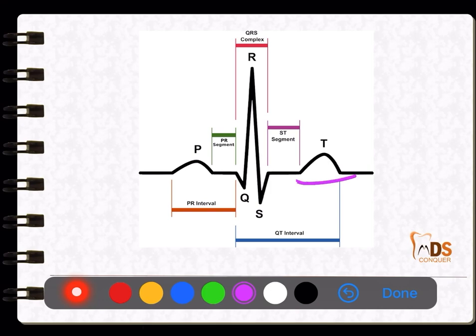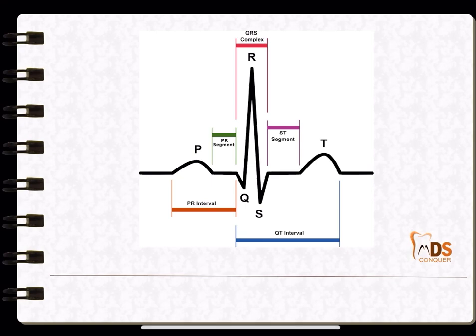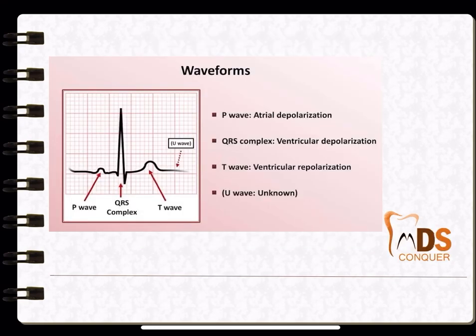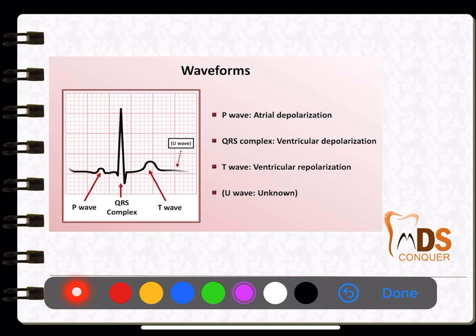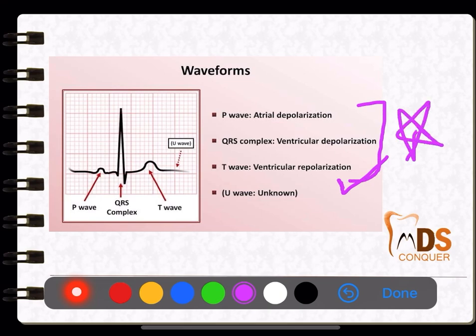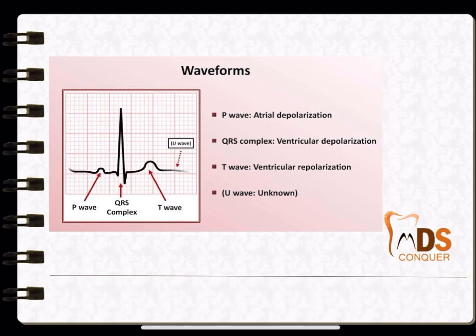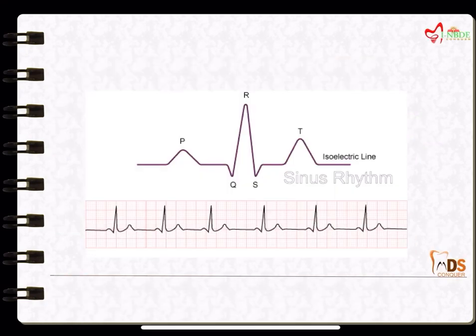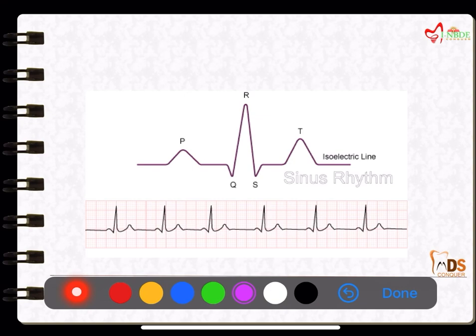And now there is a T wave because that denotes ventricular repolarization. Okay. So, that is a negative vector towards a negative electrode. So, that gives a ventricular repolarization. So, these are the very important areas that many times they have asked. So, note this. Okay. So, this is the sinus rhythm wherein you can see all the waves and they will be symmetrical.